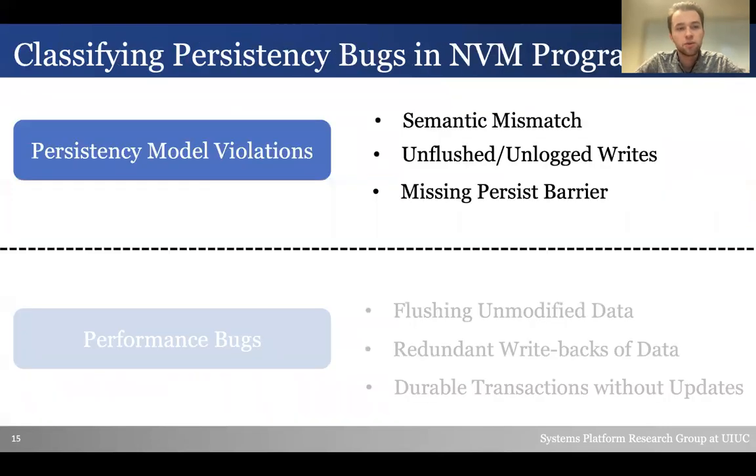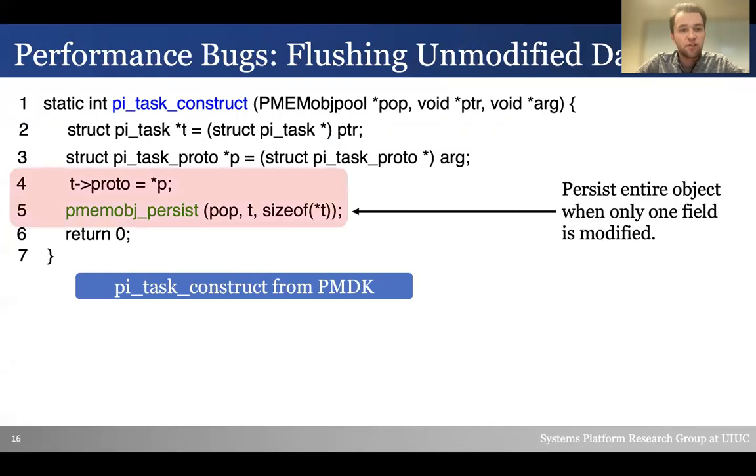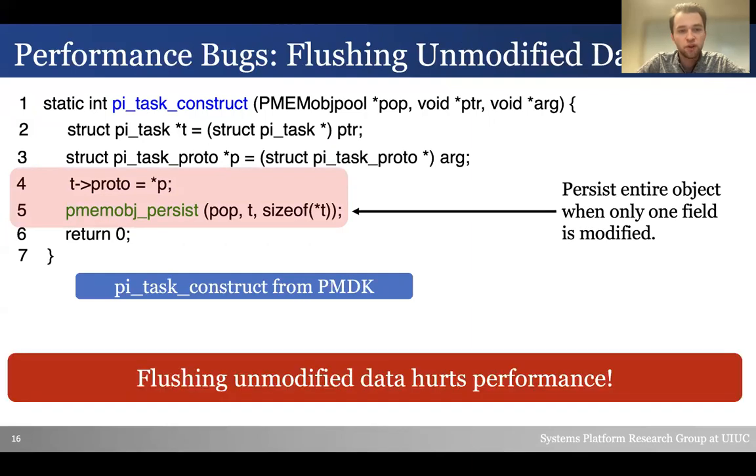Now that we've discussed examples of persistency model violations and some of the checking rules developers can follow, let's do the same for performance bugs. First, we discussed an example of flushing unmodified data. Here we have an example from PMDK where we are initializing a task construct object. On line 5, we persist the object T, where on line 4, we updated the proto field of object T. However, the object has more fields and we are flushing the entire object instead of just the field that we have modified. This increases the amount of data that is being flushed to NVM and hurts our performance.